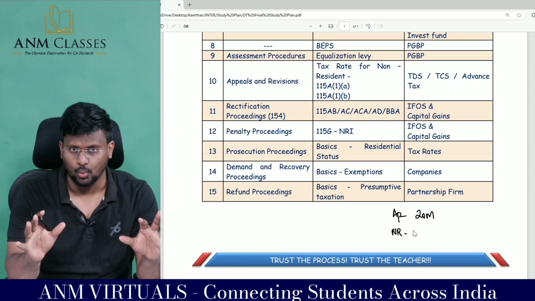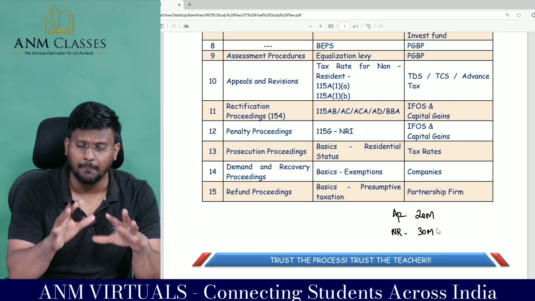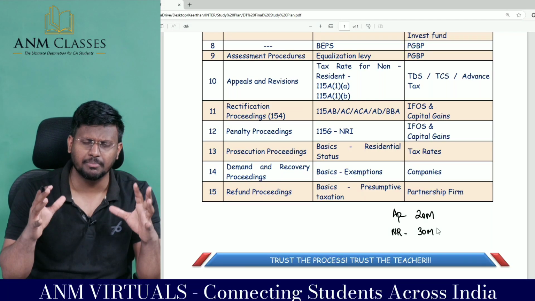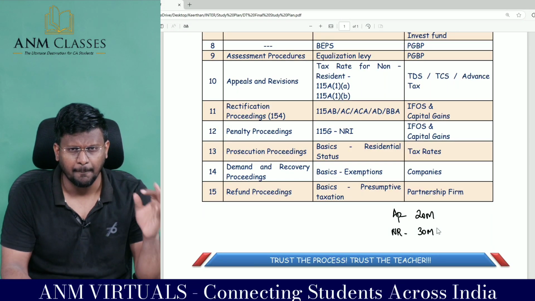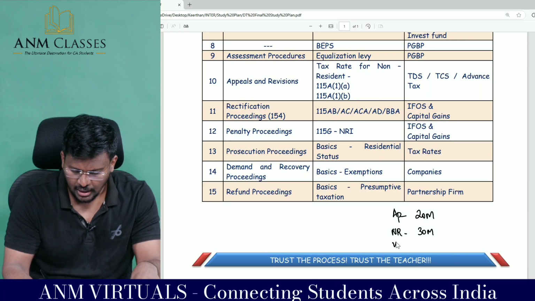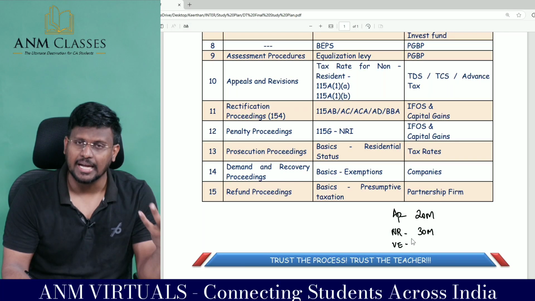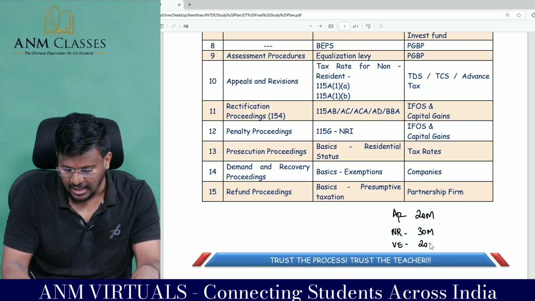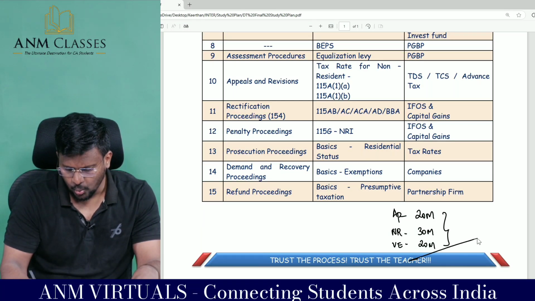Non-resident is the hero. From there you are getting 30 marks minimum, my dear lovable students, going up to a maximum of 35 marks. A big important area, non-resident. Then assessment of various entities, special entities I am talking about, from that they are asking 20 marks. So this itself gives you nearly 70 marks, my dear lovable students.